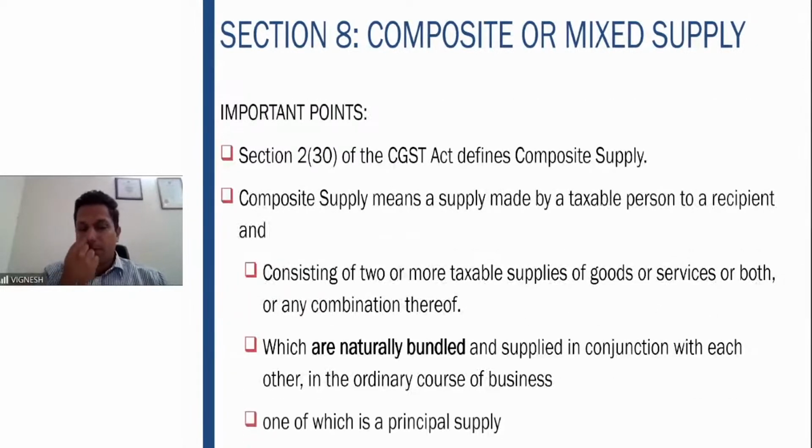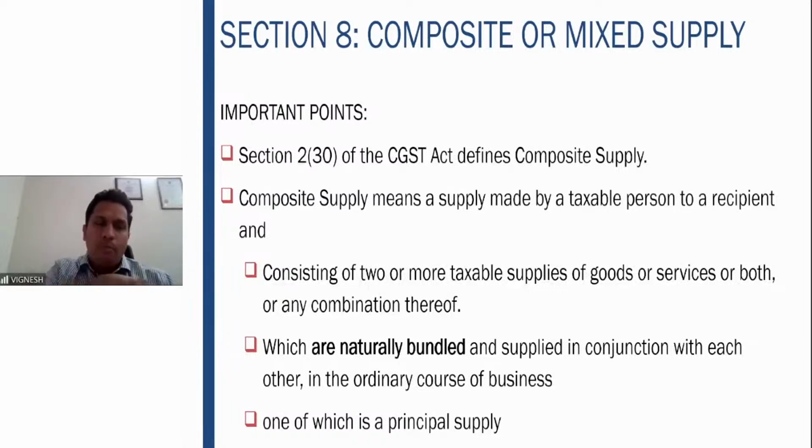So therefore, Section 2(30) of the CGST Act defines the term composite supply. It means a supply made by a taxable person to a recipient. The important criteria is that it should consist of two or more taxable supplies of goods or services, or both, or any combination thereof, which are naturally bundled. This word is very, very important.